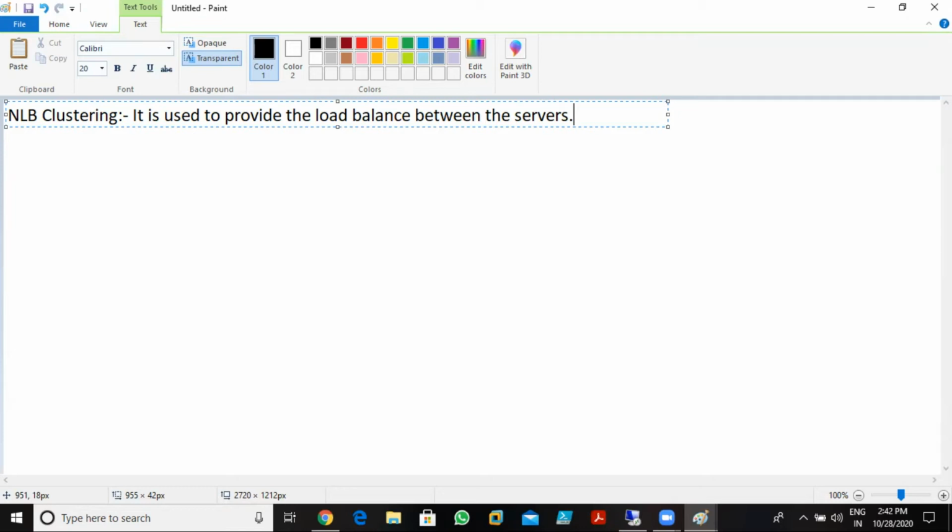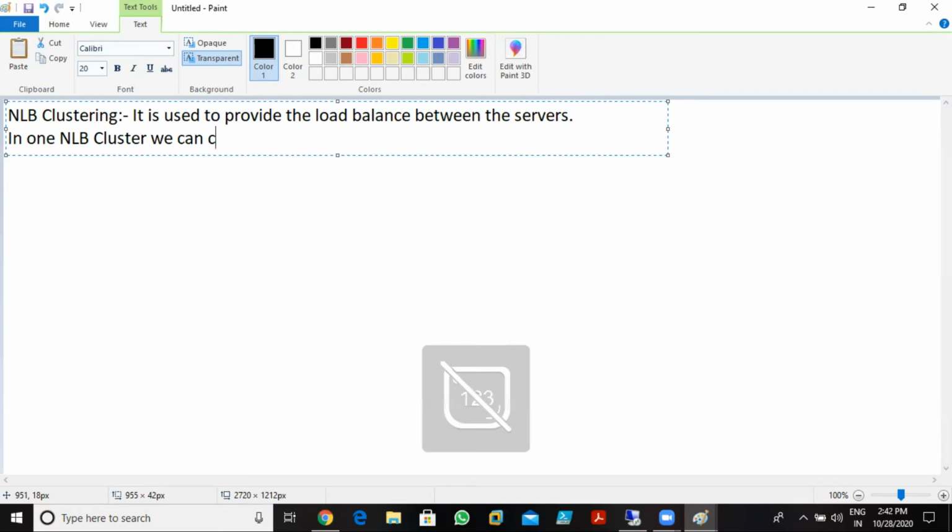So I already told you that in one NLB cluster we can add 32 servers, not more than that. Maximum 32, because if you have 32 servers, we can add them like this. So what does NLB do? NLB directs the traffic between the servers. Okay, fine, like this. Clear?